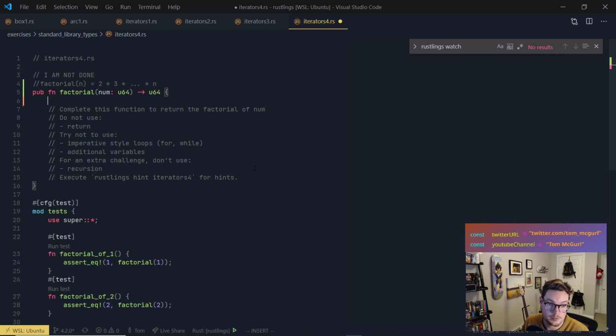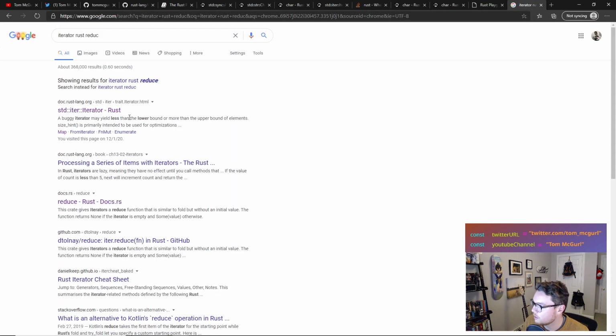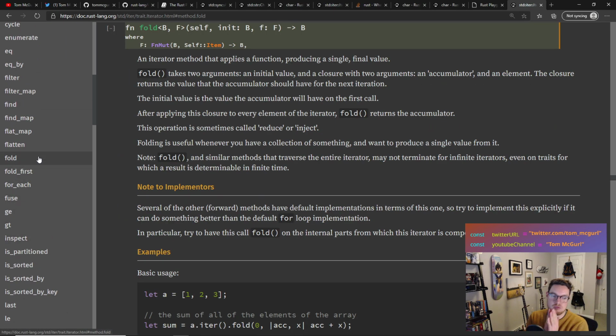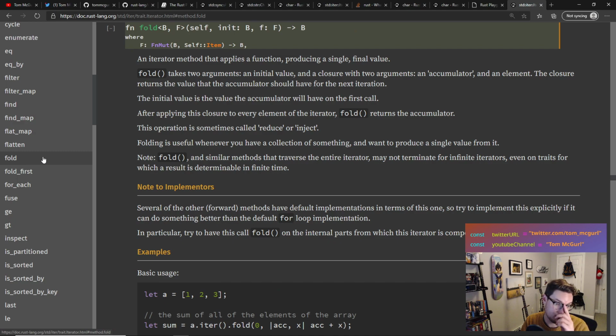All right. Can we use reduce? Can we use reduce? Is that a thing? Let's look. Iterator, Rust. I need reduce. Please have reduce. Or fold. Maybe it's called fold. Fold. You know we're using fold. Fold first. Which direction? Can we fold left and right? What's the deal here? We're going to find out. Factorial is the best order for now.